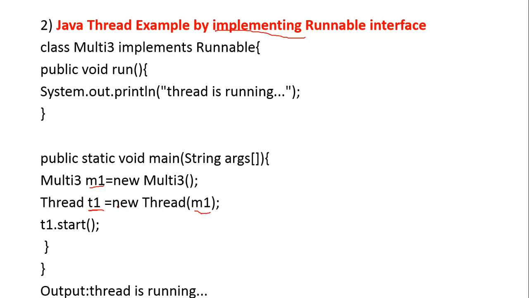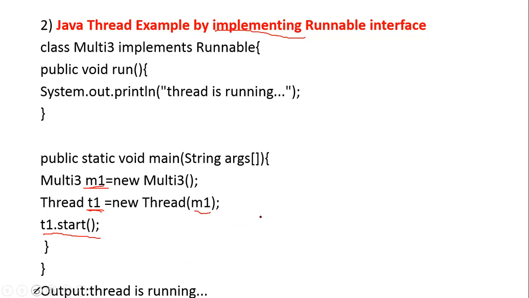See, Thread t1 equals new Thread(m1). M1 means this object is being passed inside my Thread class. Then t1.start(). Once it starts, it will take me to the run method, and it will say thread is running, and the output of the program is "thread is running". This is how you can implement the thread.